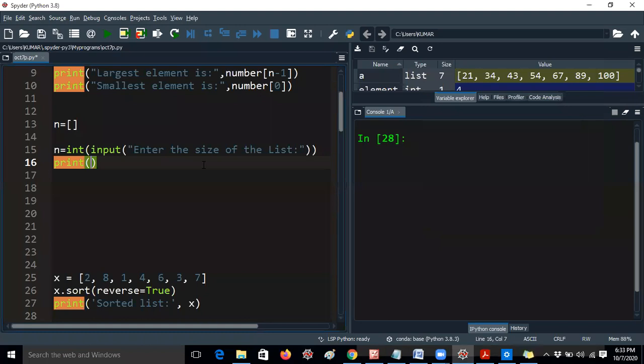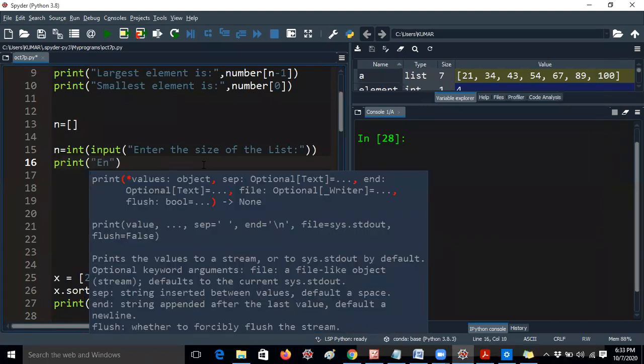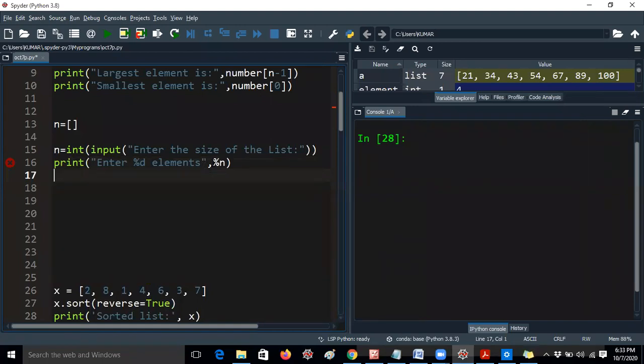So then print, enter. So he is giving like 4 elements like that. That means we have to give percentage d elements, and the values will be stored in percentage n. So this is the second line. Now, you don't need to give a comma. That's the reason it is getting an error.